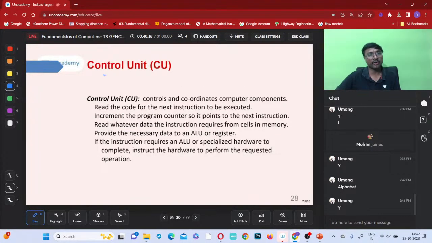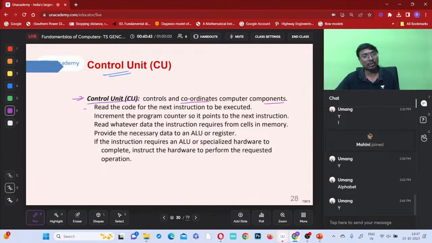What will our control unit do? If you just observe, this control unit controls and coordinates the computer components, right? So which one should be giving in, which one should be taking the data, which one should be displaying the output. Where the process should happen, how it should happen, whether rules are followed properly or not, who is checking all these things? Control unit, right?